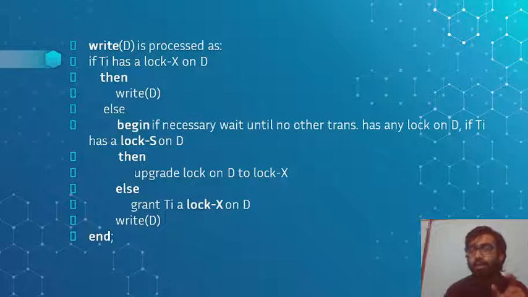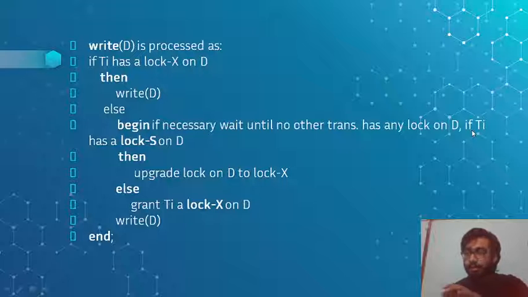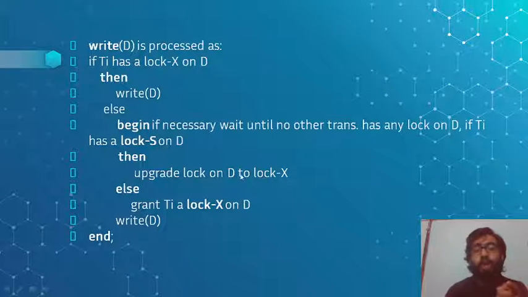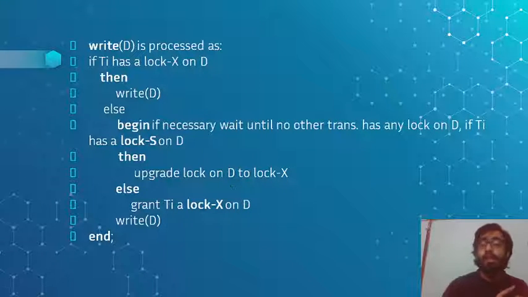And also, if the transaction Ti has lock S, meaning it has the permission to read the data on D but till now it has no permission to write the data, so it observed that it has permission to read the data. So it will simply upgrade the lock on D to lock X, meaning it will upgrade its lock from shared lock to exclusive lock, and then perform the write operation.